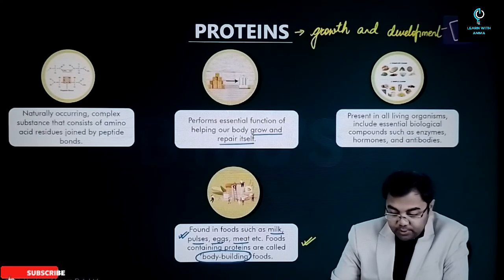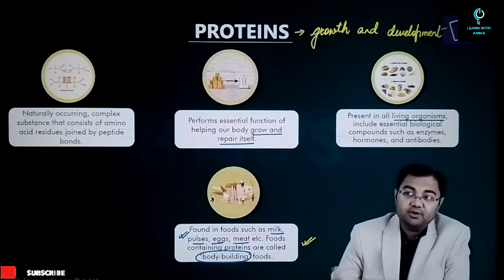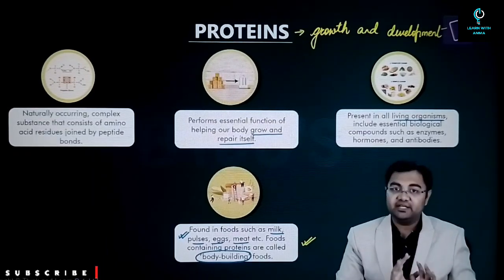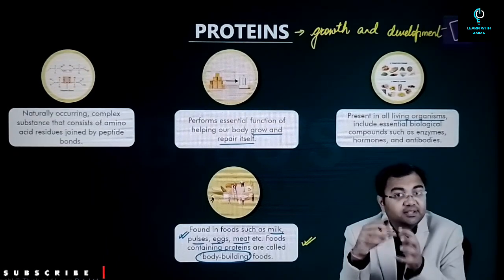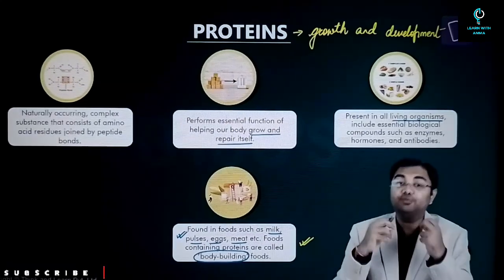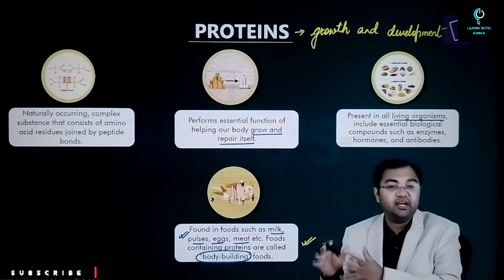Now, proteins are something which are present in all the living organisms. For example, all the hormones are made of proteins. All the enzymes are made of proteins. DNA is made of proteins. So proteins are present in all the organisms in one form or the other. And these proteins are also very specific to an organism. That is the kind of protein that we need as humans. The same proteins may not be required by the plants.